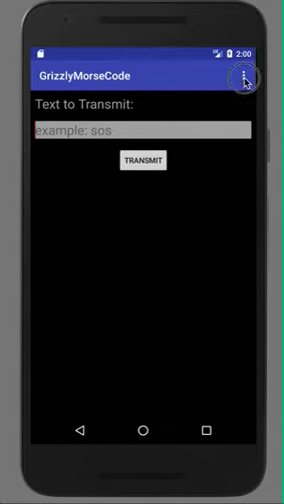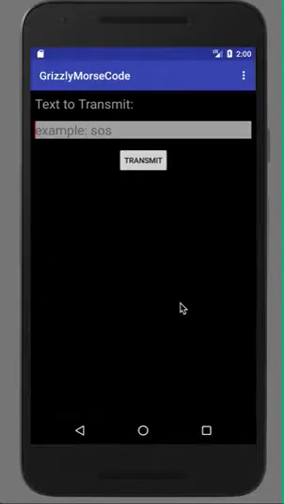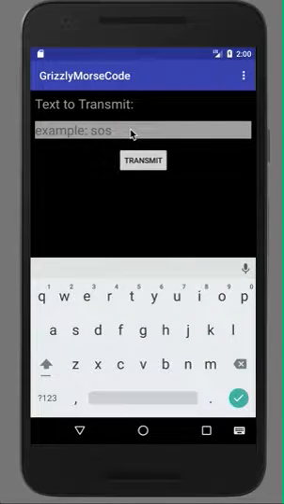Up on the top right, if you click this, you can click the about, and you are taken to the about page with my name and a picture. I chose a picture that shows the Morse code translations and also my description. We go back here and use the text box.